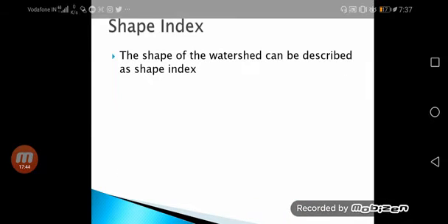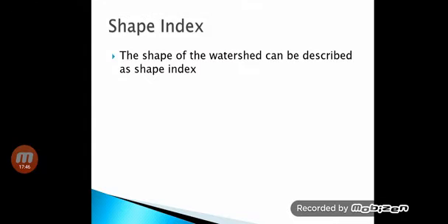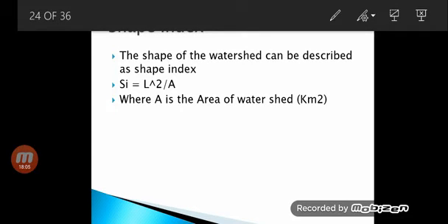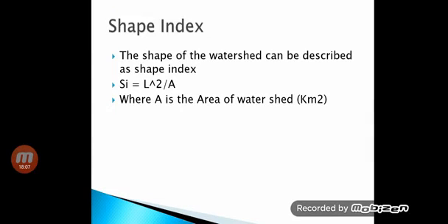Next is the shape index. The shape index is denoted by L square by A. It denotes the shape of the watershed. SI is given as L square divided by A, where A is the area of the watershed in kilometer square and L is the length of the watershed in kilometer.